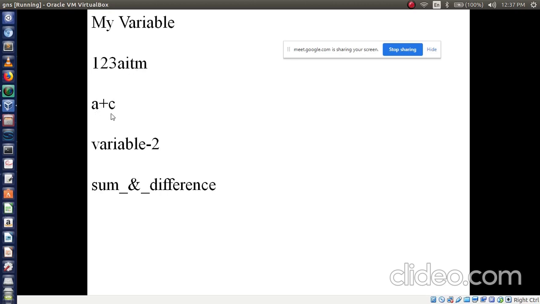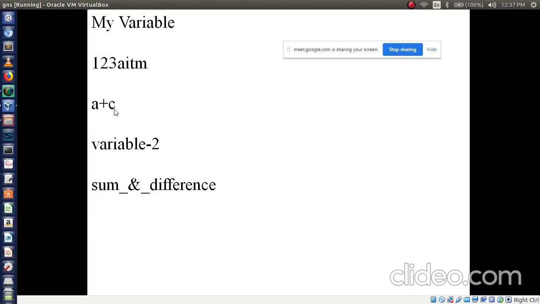Then what about the third? A plus C. Is it valid or invalid? Plus I have used. Why invalid, Kiran? Plus is there. We can only use two special symbols, either dollar sign or underscore.